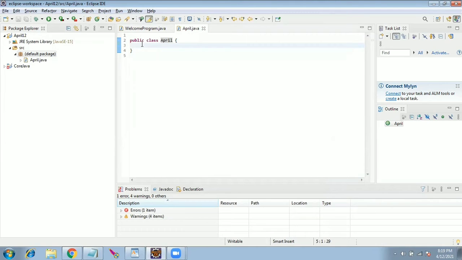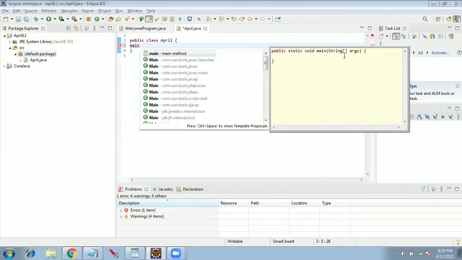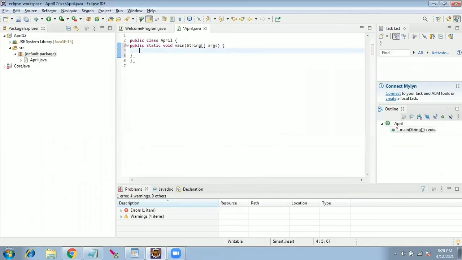Now what I'll do is type main and press Control Space. Just note it down, Control Space. There will be some suggestions. Throughout Eclipse, Control Space will give you suggestions. Click on main, and next to that you see public static void main, which means when I click this, this syntax will come up. I double click here, and it has come up automatically. This is step number 2.